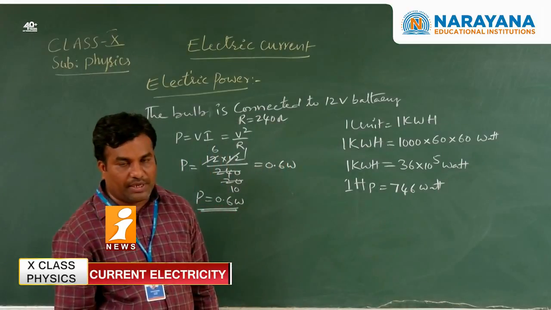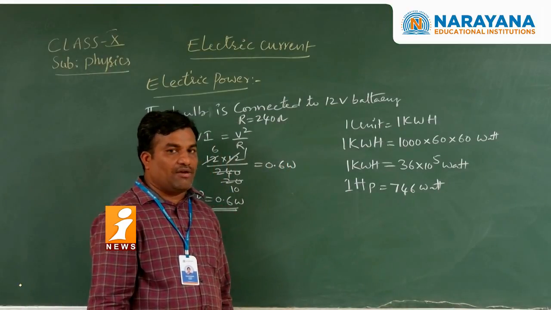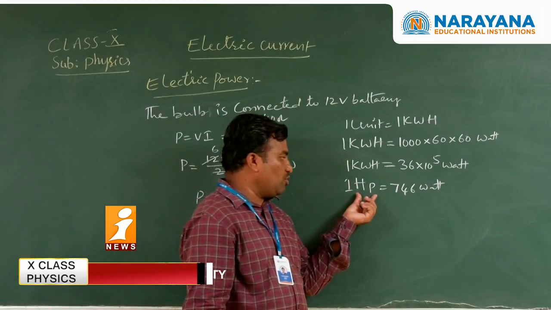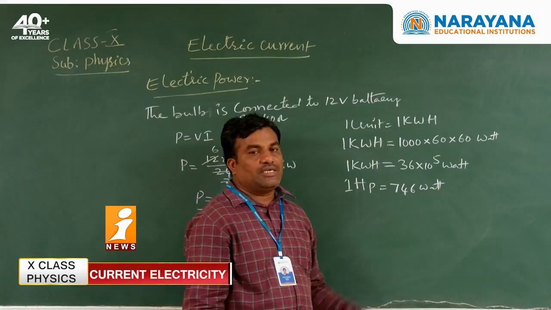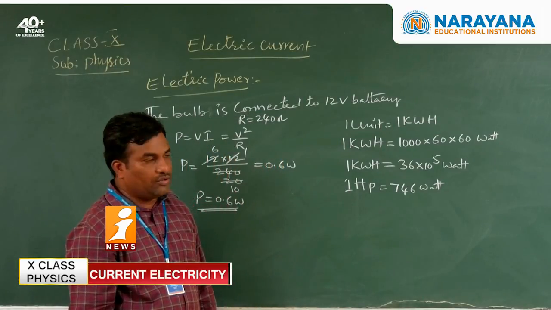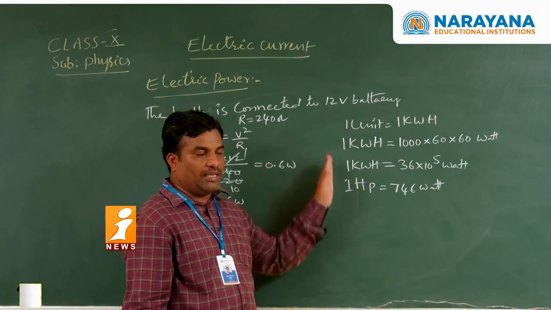Horsepower: 1 HP, 2 HP. Regularly you are using pumping motors: 1 HP motor, 2 HP motor, 1.5 HP motor. So 1 horsepower is equal to how much? 746 watts. This is the basic unit in the power area.